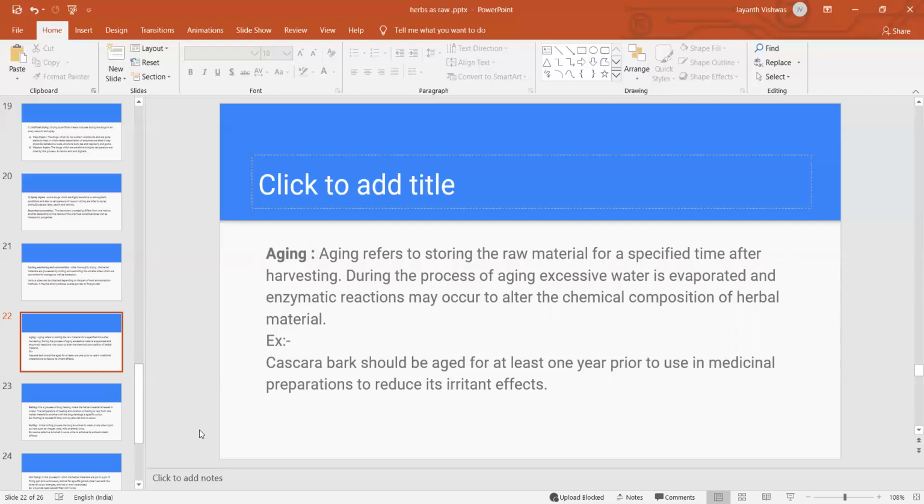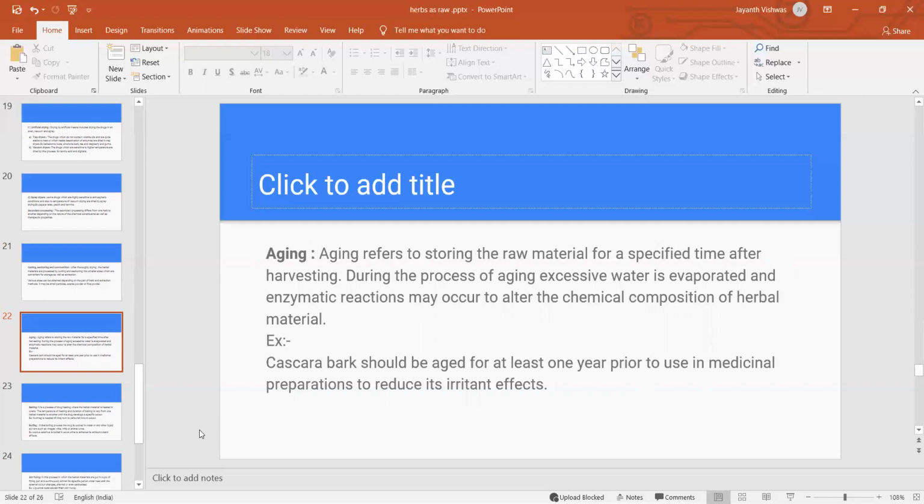For example, cascara bark should be aged for at least 1 year to be used in medicinal preparations, to reduce its irritant effects. So for cascara bark, after the harvesting and then drying, we are not supposed to use it immediately. At least 1 year we should preserve this cascara bark. Otherwise, it may have some irritating effects.